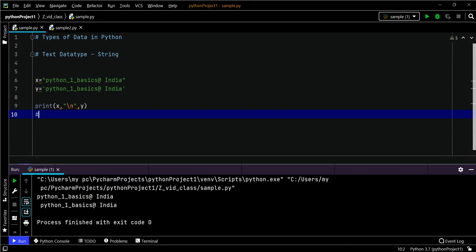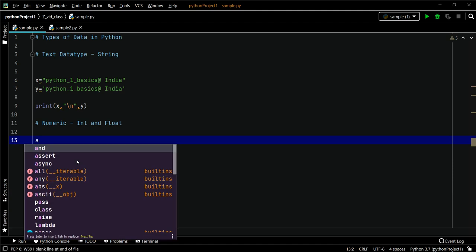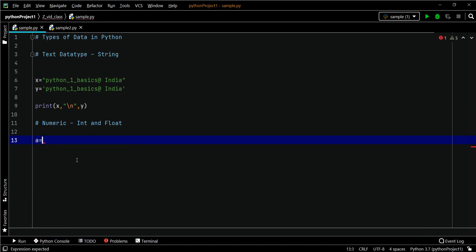Let's move on to the next data type, which is the numeric data type. In numeric we have integer and float data types. Let's see both. Integers are the numbers. It can be a positive or negative number without any decimals. You can have any number. You can have negative also.